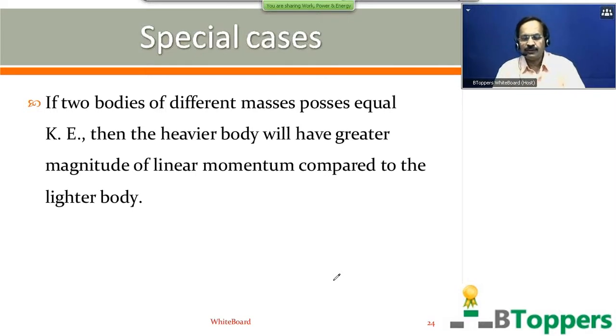The conclusion of the discussion of case 2 is that if two bodies of different masses possess equal kinetic energies, then the heavier body will have greater magnitude of linear momentum compared to the lighter body. Come on, copy down this. In case you need some time to copy, you can take a pause.